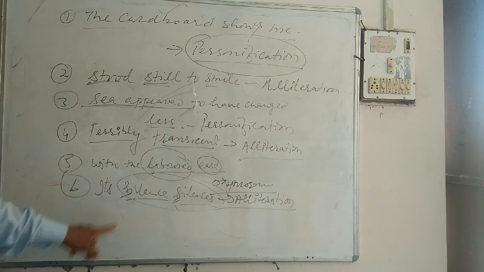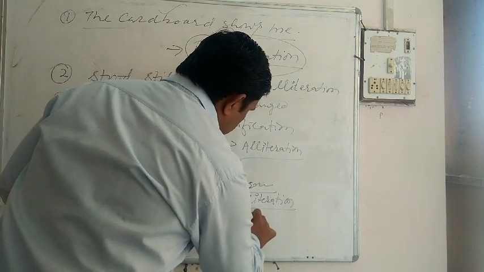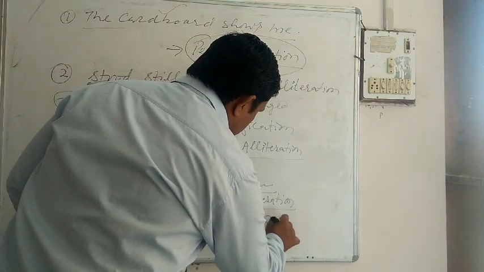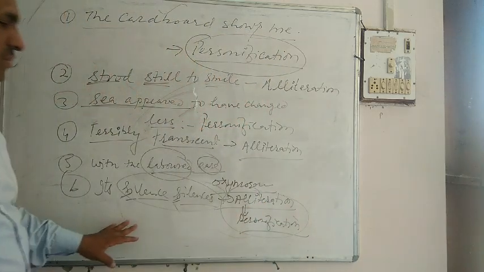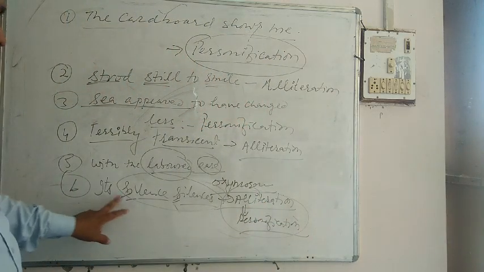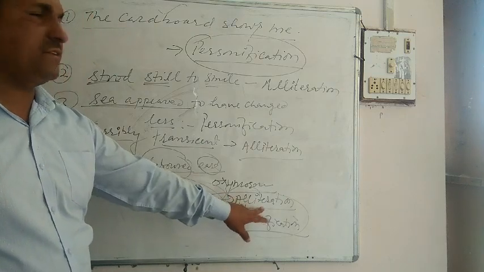It's the human quality being implied here. That's why we can say it is also personification. Both the figures of speech implied in the line its silences are personification as well as alliteration.